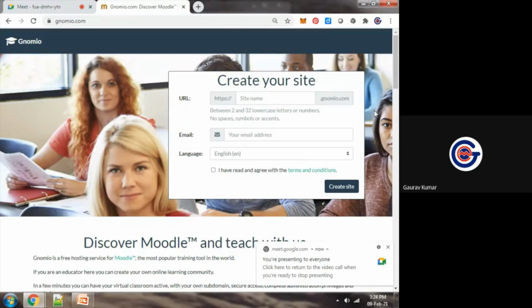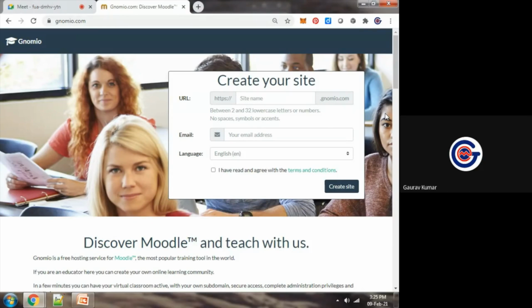Whatever you want to do, whatever you want to integrate, each and everything is available on cloud with 24/7 availability. Now we will see how to work with it. Gnomio.com, moodlecloud.com, or on Google you can search for free Moodle Cloud or free Moodle hosting.